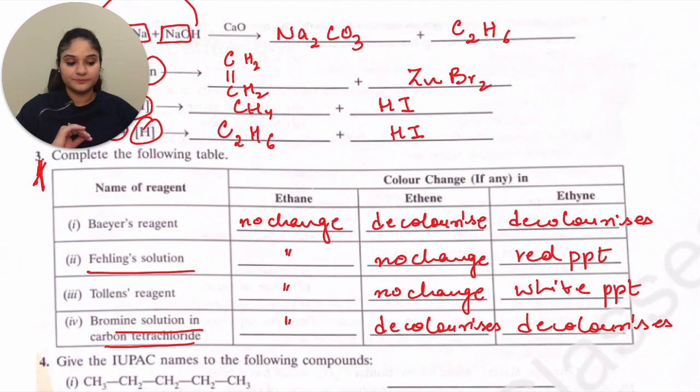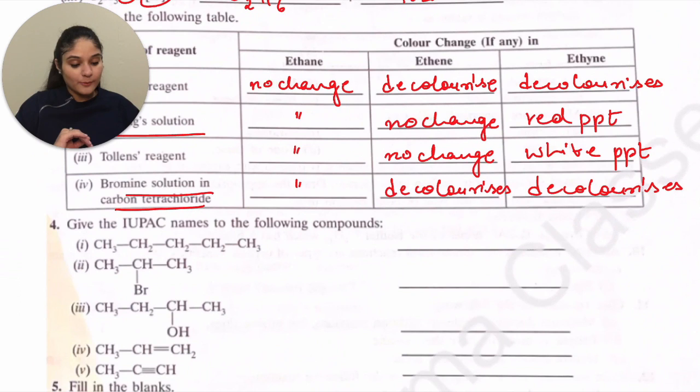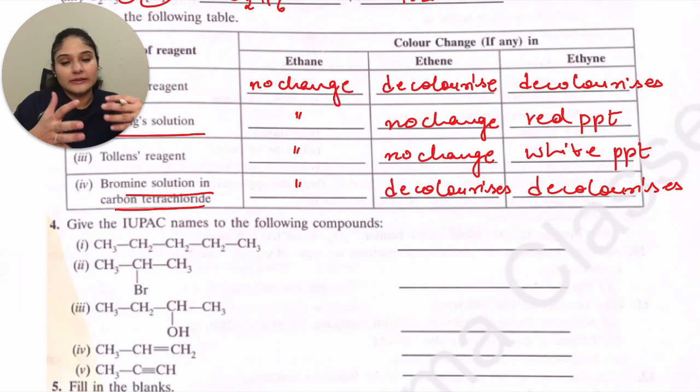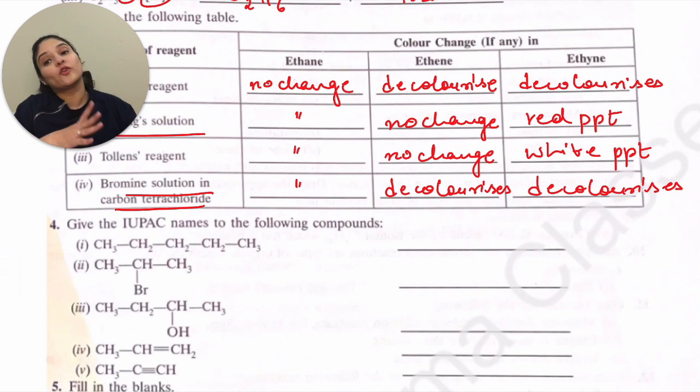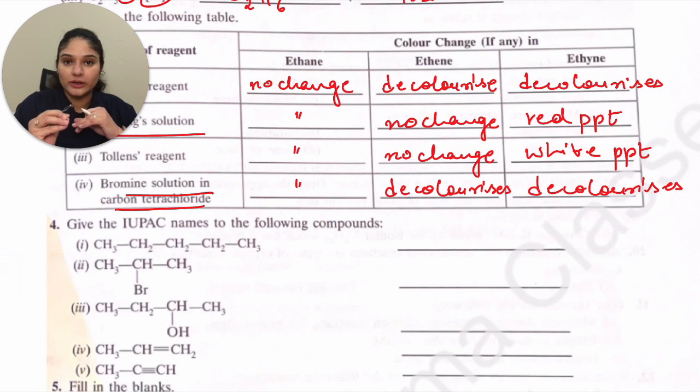question once. Moving ahead to question number 4, that is IUPAC naming. I do have a video on IUPAC naming only, about a 15 minute video in which I'm teaching exactly how to name compounds and how to write the formula from the name. So make sure that if you have any doubts, I have taught that from complete basics. If you have any doubts in IUPAC naming, please check that video.